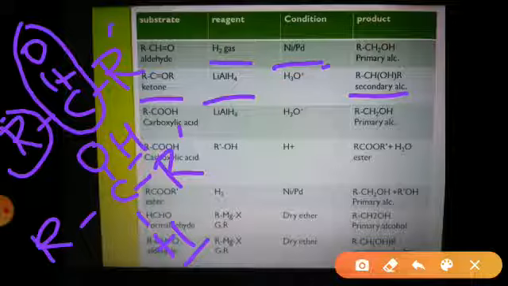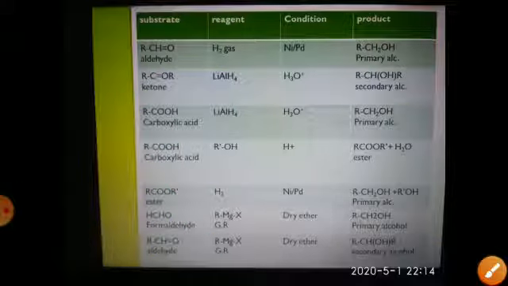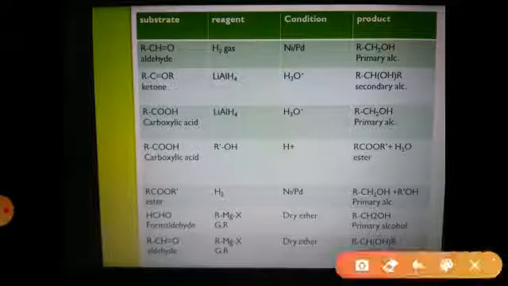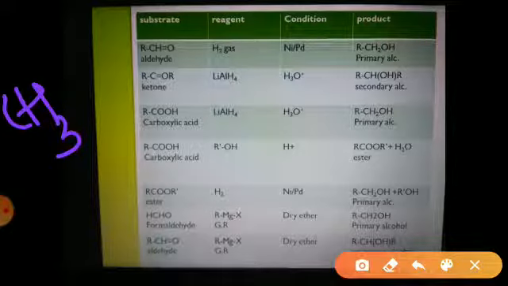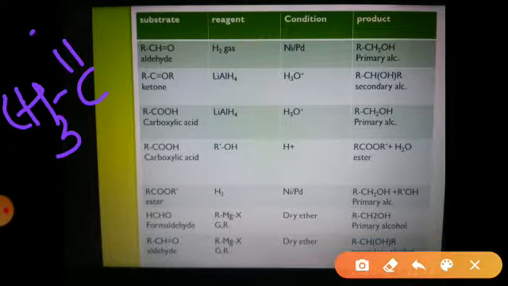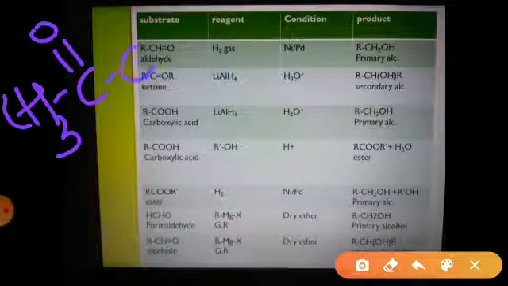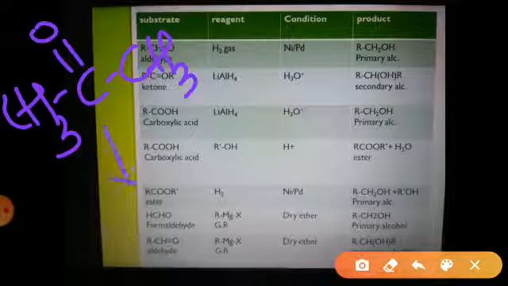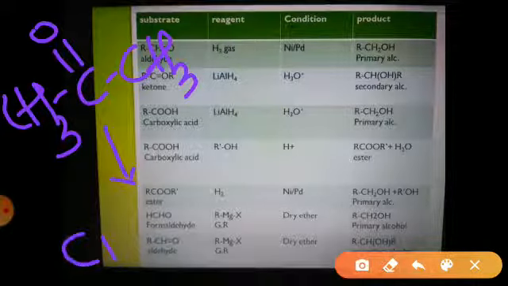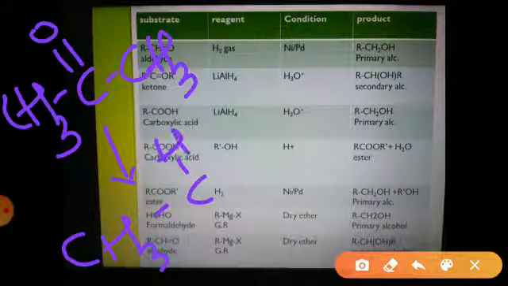Let me take the simplest example of a ketone, that is acetone. So acetone has the formula CH3C double bond O CH3. If this acetone undergoes reduction, it will get converted into CH3CHOHCH3.